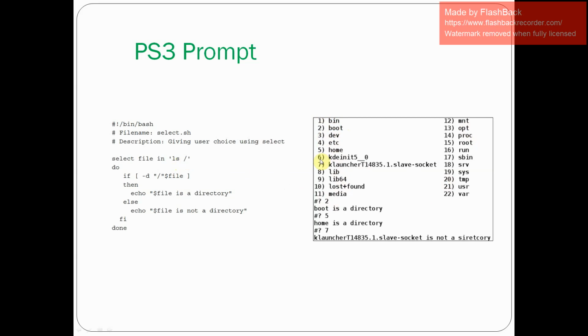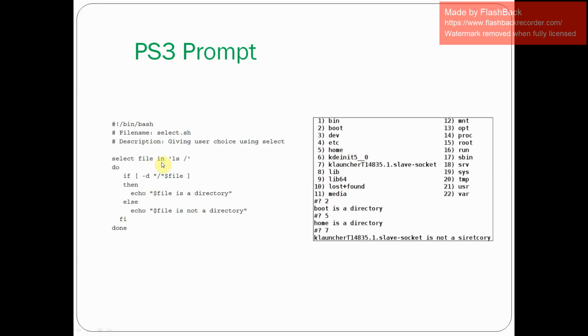Who assigned these numbers? The select statement assigned these numbers. Now it is asking us to take the menu, which entry you want to pick. So you can select 2, which means you selected boot. If you select 5, you selected home.